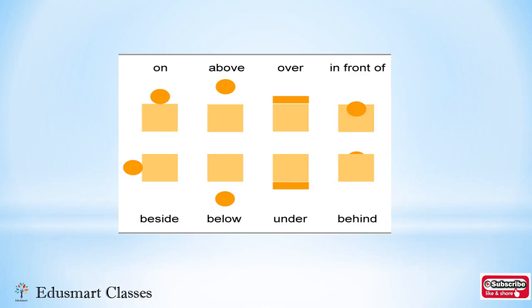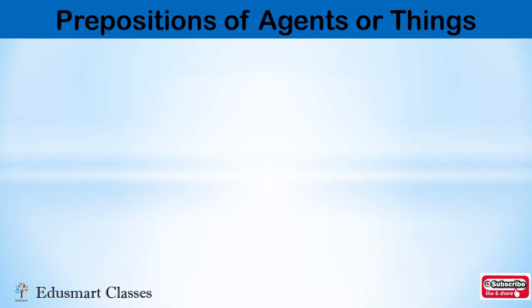Now here is a diagram: on, above, over, in front of, beside, below, under and behind. What is the difference between them? If any object is touching the surface, it is on. If it is not touching the surface and it is above, then over, then in front of. So this is the difference, and whenever you use these words, you have to understand this concept and then use the words.